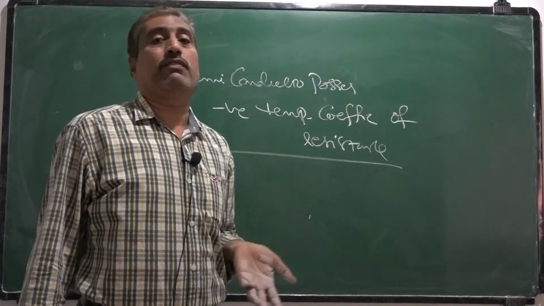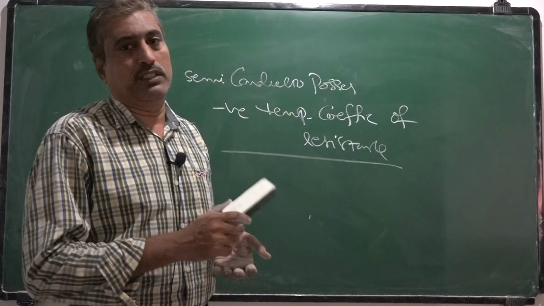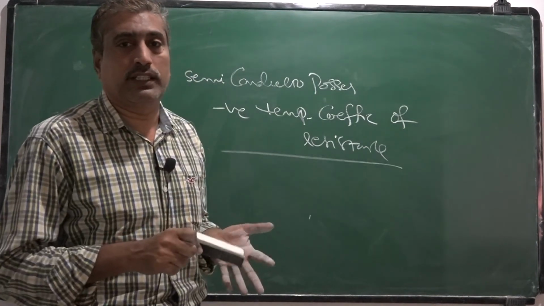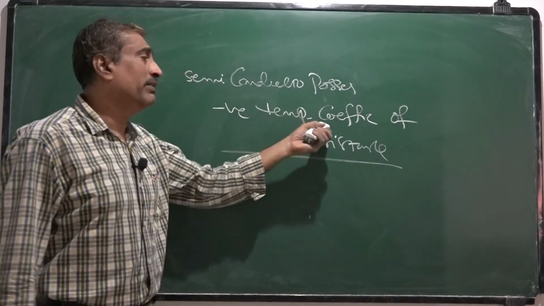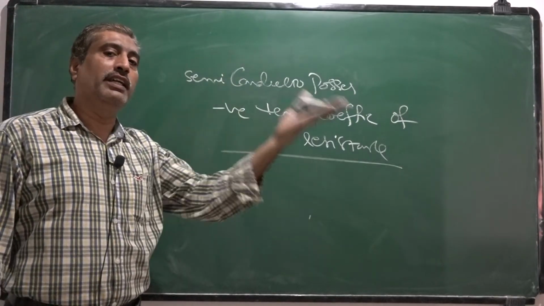That means in conductors, when the temperature increases, the resistance also increases. But semiconductors possess a negative temperature coefficient, meaning their resistance decreases with the increase in temperature.